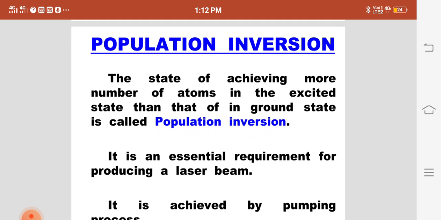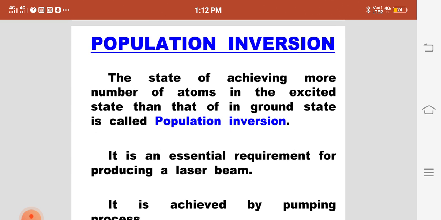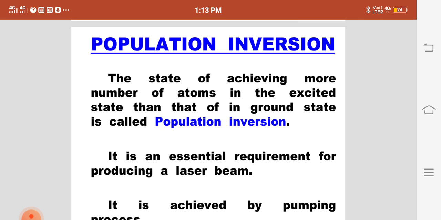Then we have population inversion. Population inversion is an important factor for laser production. The state of achieving more number of atoms in the excited state than in the ground state is called population inversion. Normally, the number of atoms in the ground state is way higher than in the excited level. But in case of laser, that is not what is needed.